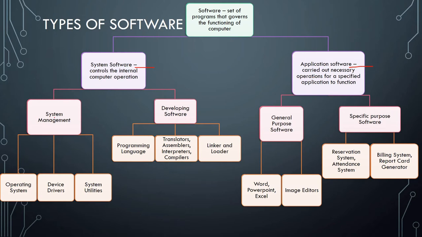Now, in system software, we have two types of software further. One is for system management and the other one is for developing software, which are further divided into three categories. Same in application software, we have general purpose software and the other one is specific purpose software, which have two further categories, and we are going to explore them in our next slide.